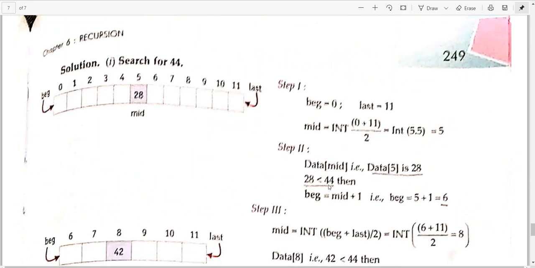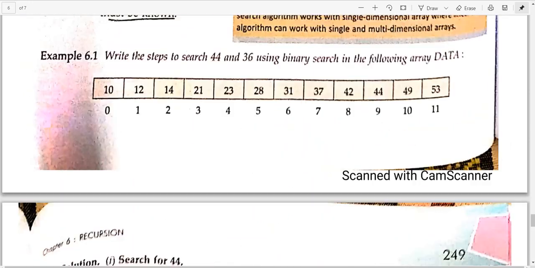28 is less than 44. Why 44? Because we are searching for 44. So we need to compare the mid that we have just calculated with the number that we are searching. Why are we using this technique? Because it gives us the answer in a very short duration of time. It reduces the size of the array by half in one comparison. How? Now you see, mid has been calculated, and you know this array is sorted. You can see they are all arranged in ascending order.